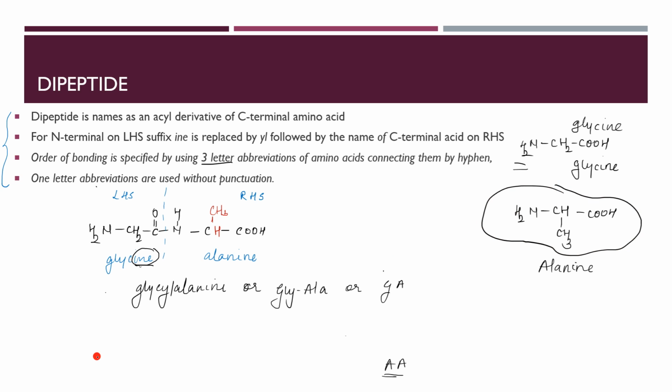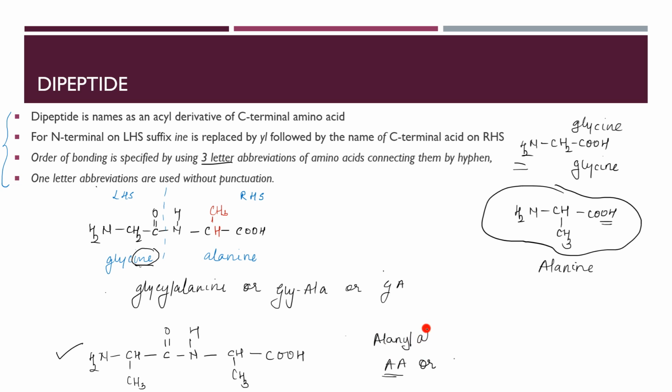Now, left hand side starts with NH2. That C double bond O will react to give the peptide. Or you can start with the peptide also. Then write the remaining part, because it is the same. This is your answer. Are you getting this structure? Now, you will tell me the other names also. I have written the one letter abbreviation. What is the three letter abbreviation?